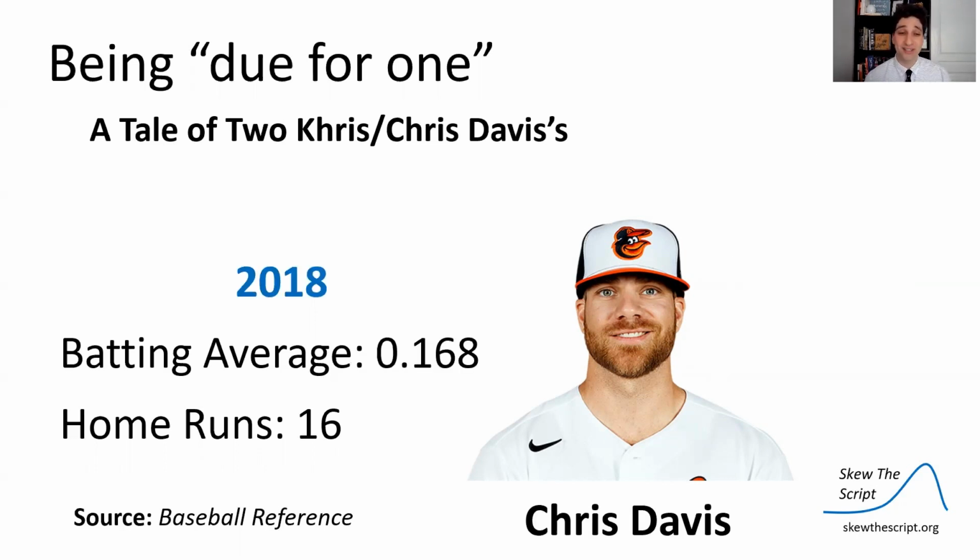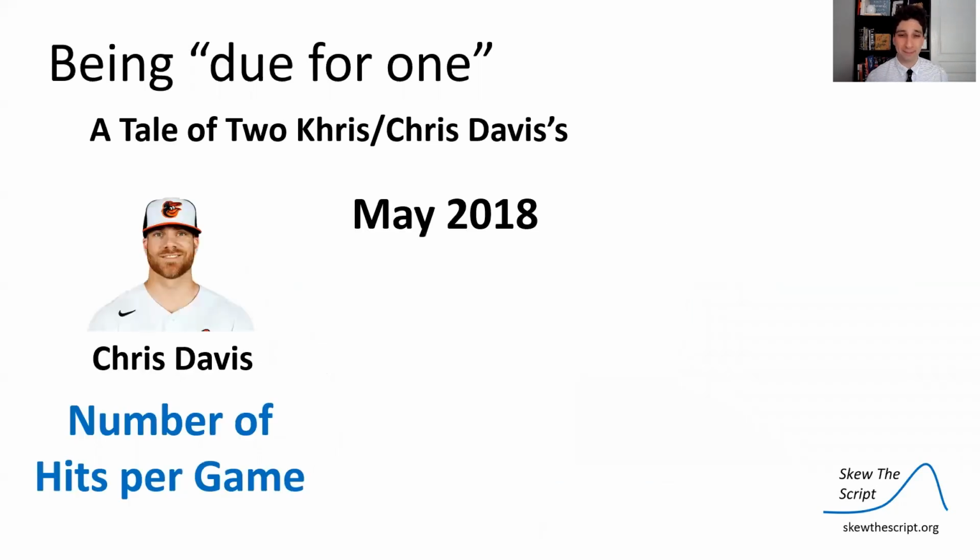Now, in 2018, he had only a batting average of .168 and only 16 home runs. He was kind of on a downhill trajectory in his career then. And that batting average was really, really low. We're going to investigate why.